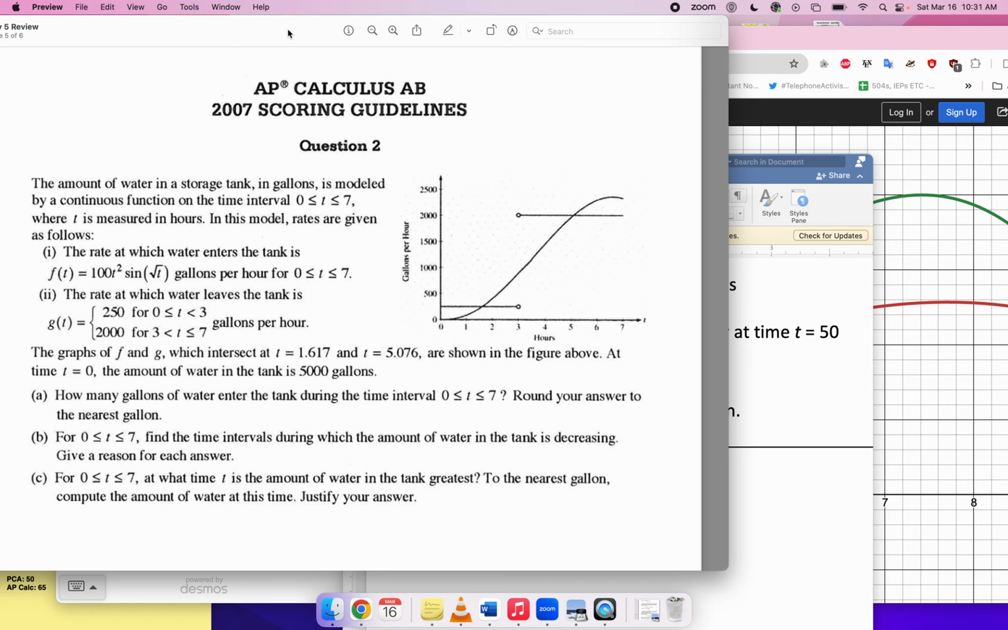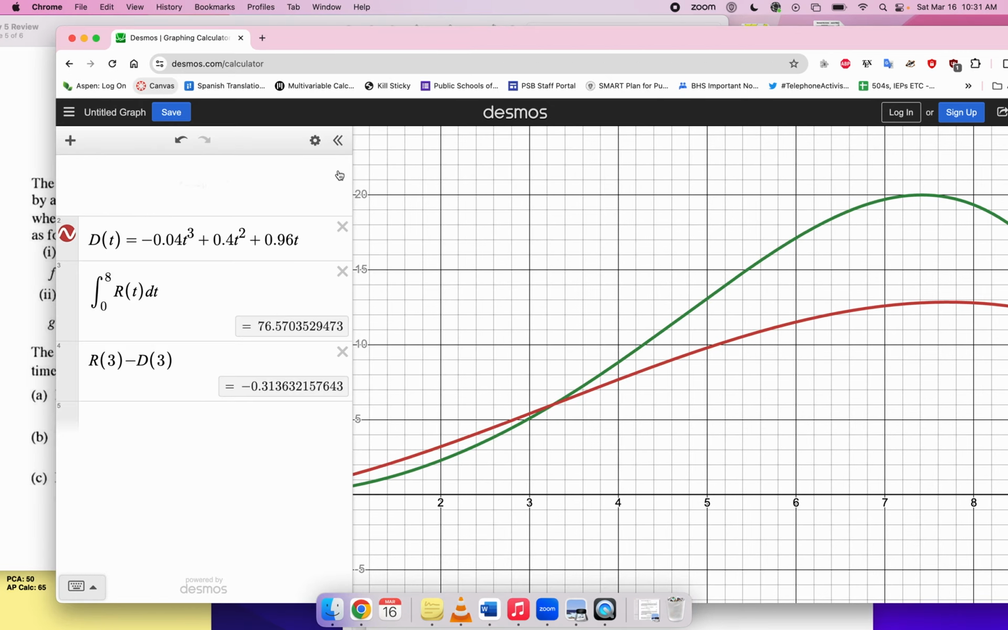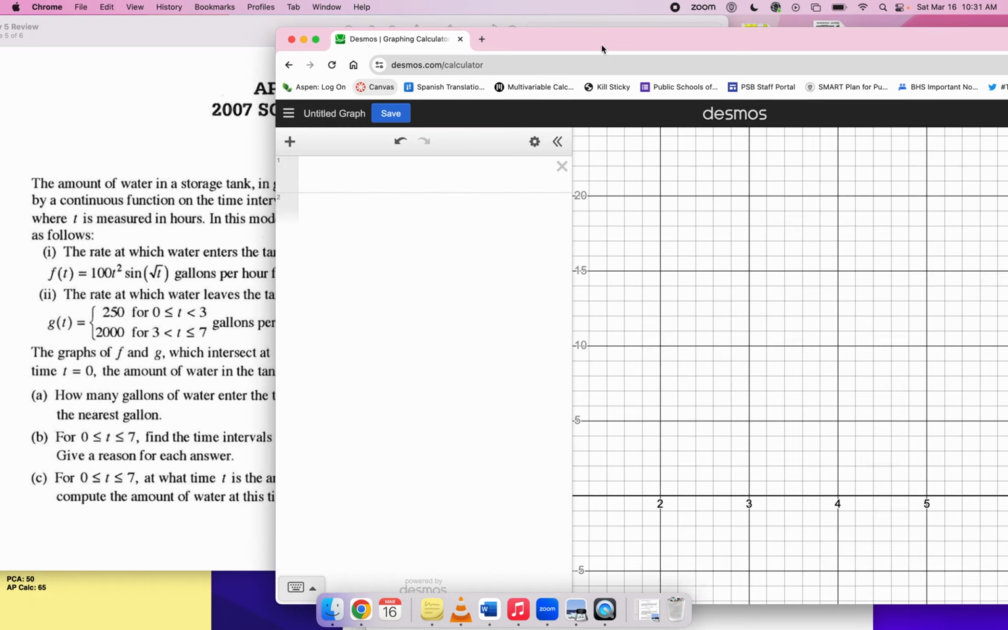One thing that I notice is that the rate out function is this piecewise function. As far as I'm aware, there's not really a way of graphing piecewise functions on your calculator, so you're not really going to be able to graph g of t. Of course, you have a picture of these functions. You won't really need to, though. You don't need to input that g function into your calculator.